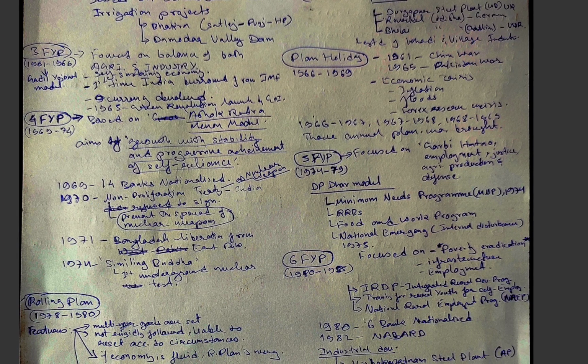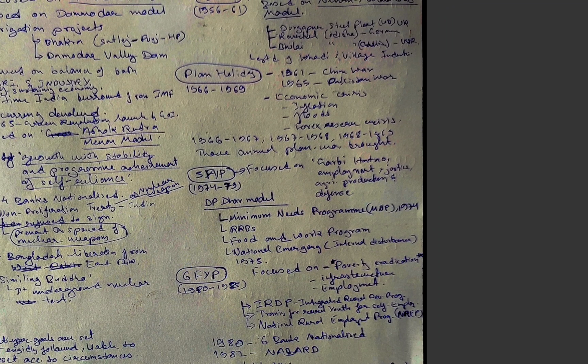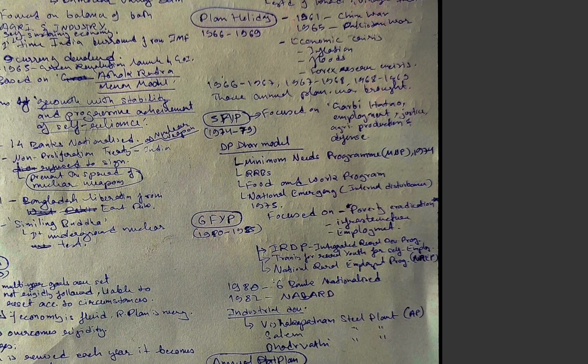Okay, so in 1971 came the liberation of Bangladesh from East Pakistan. And in 1974, Smiling Buddha, the first nuclear test, was conducted. Well, after the fourth 5-year plan came the fifth 5-year plan, and this fifth 5-year plan was focused on Garibi Hatao, employment, justice, agriculture and defense. More important, Garibi Hatao, the eradication of poverty. This fifth 5-year plan was based on the DP Dhar model.